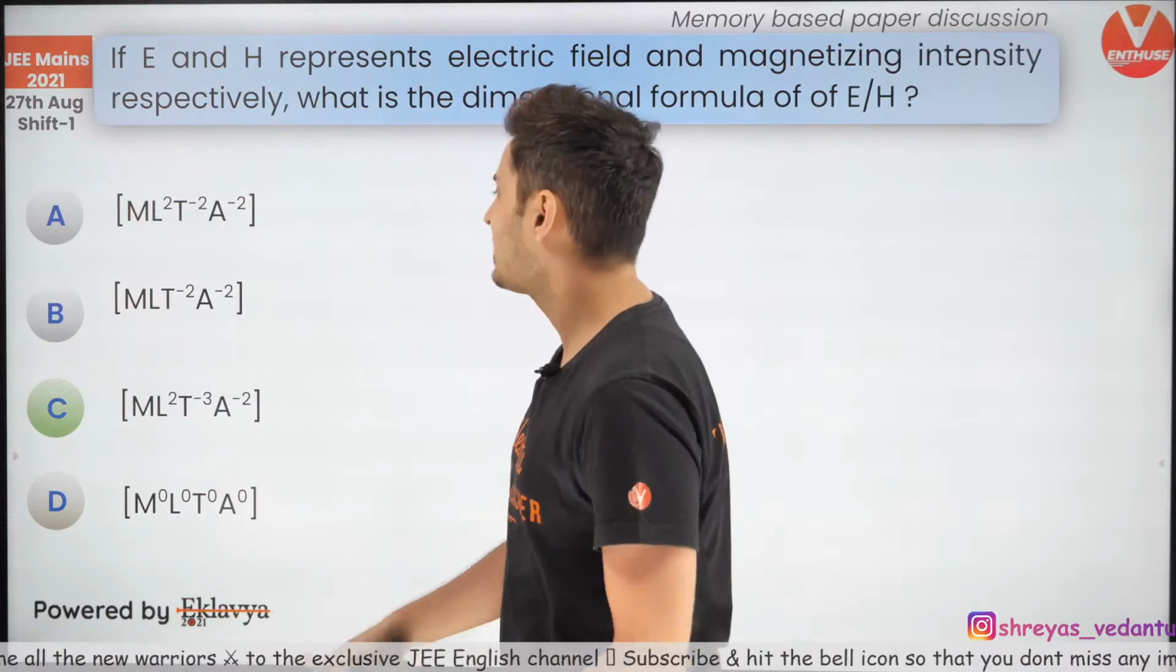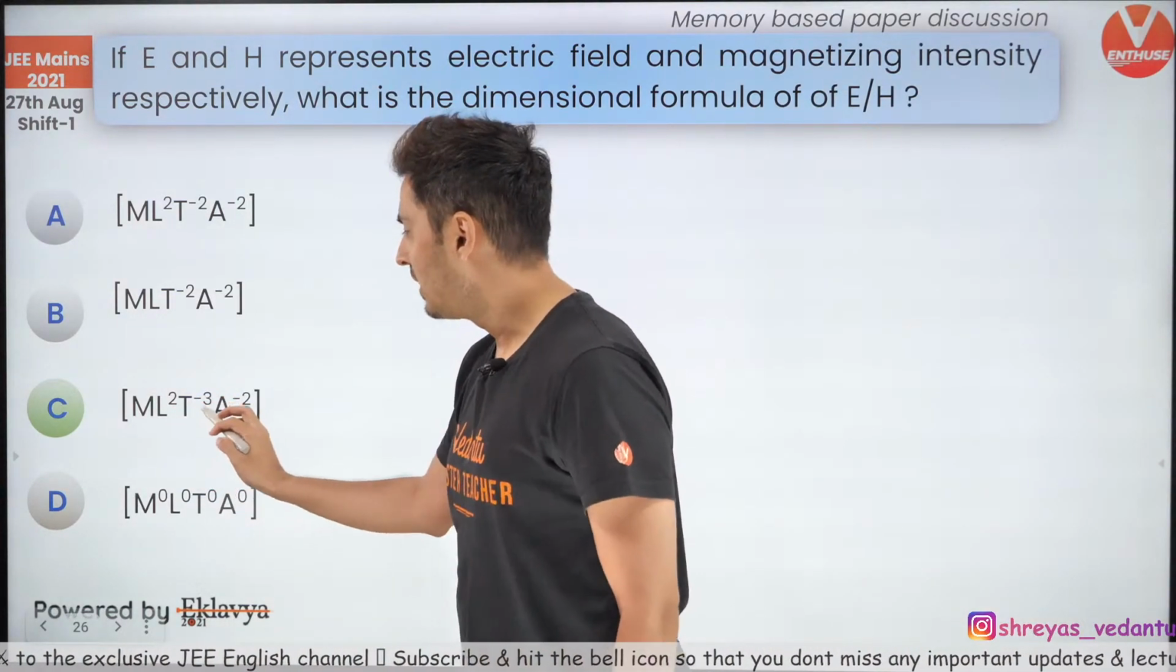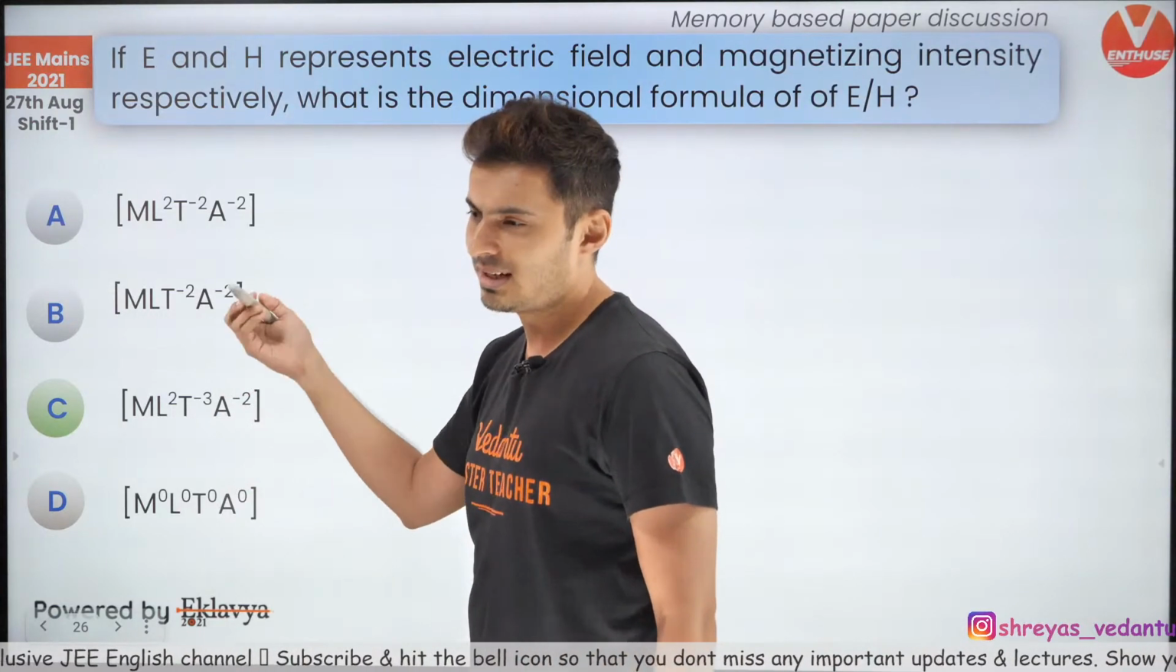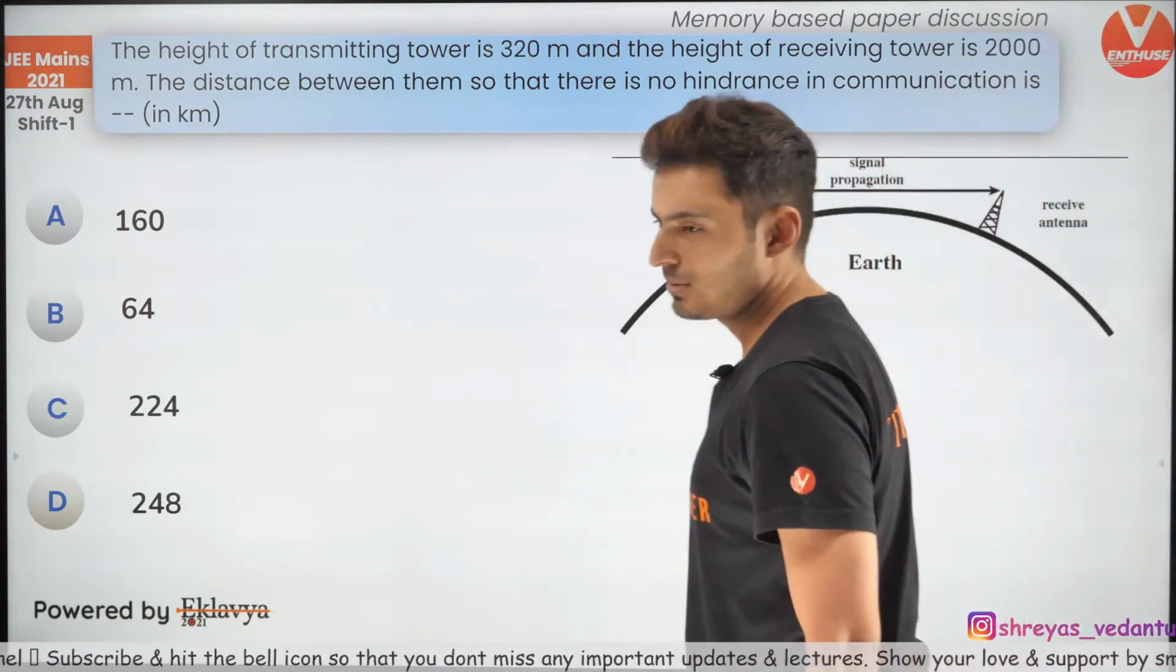Okay, units will be kg meter square per second cube per ampere square. That's it. Okay, chalo, let's get going to the next one.